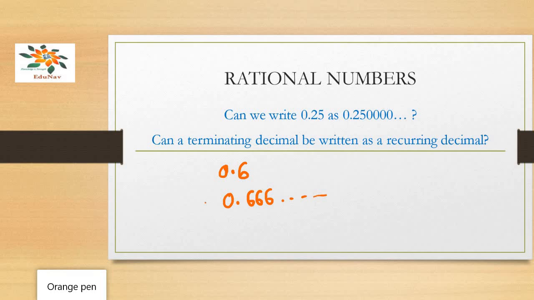Whereas in the case of 0.666, the digit 6 is repeatedly occurring and moreover it doesn't come to an end. Therefore, by looking at these examples, we can certainly conclude that a terminating decimal and a recurring decimal are entirely different, and therefore we cannot write a terminating decimal as a recurring decimal.